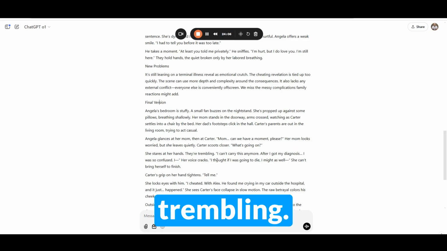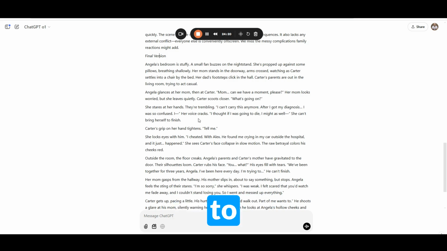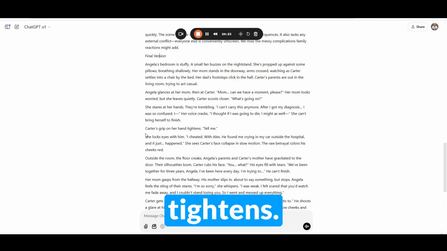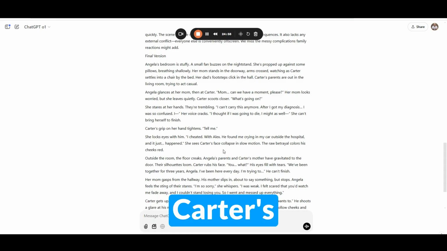She stares at her hands. They're trembling. "I can't carry this anymore. After I got my diagnosis, I was so confused. I thought if I was going to die, I might as well." She can't bring herself to finish. Carter's grip on her hand tightens. "Tell me." She locks eyes with him. "I cheated. He found me crying in my car outside the hospital, and it just happened." She sees Carter's face collapse in slow motion. The raw betrayal colors his cheeks red.